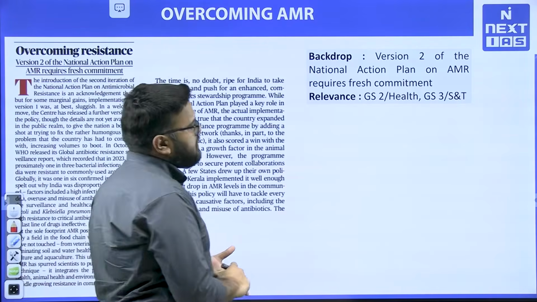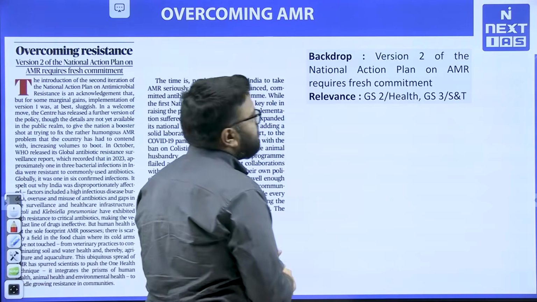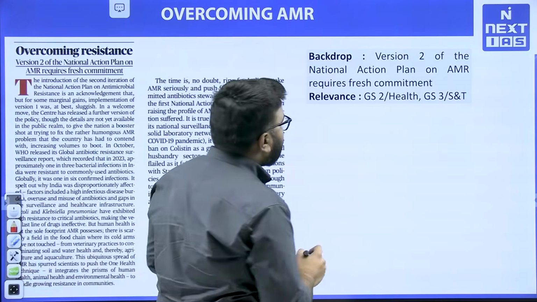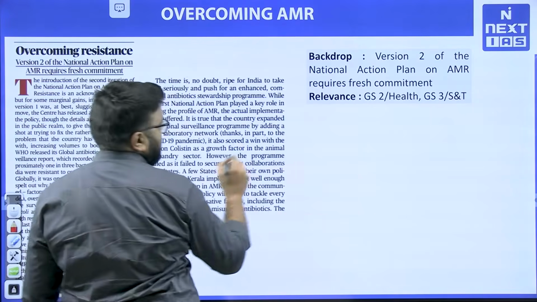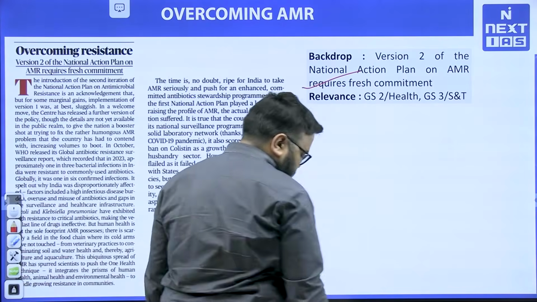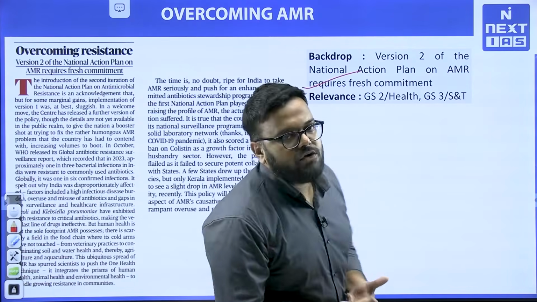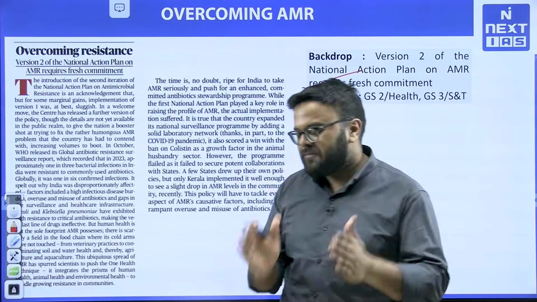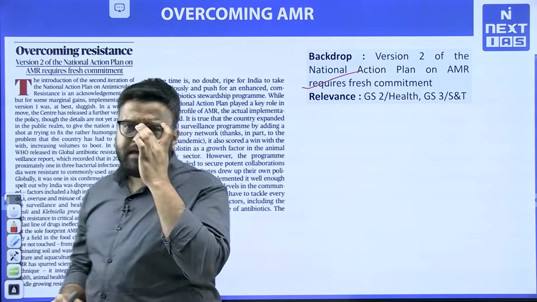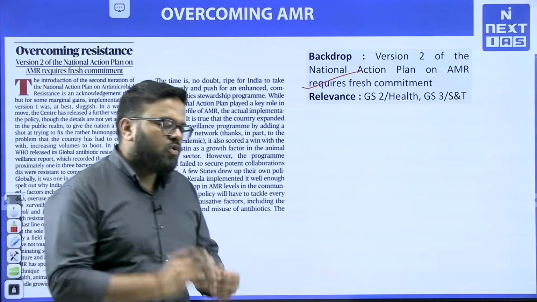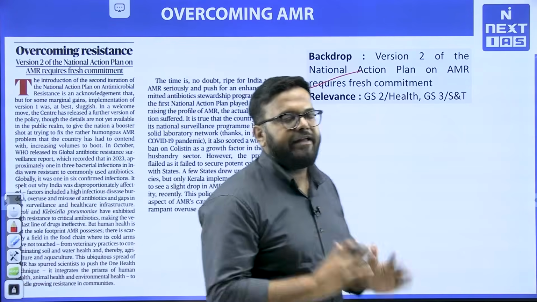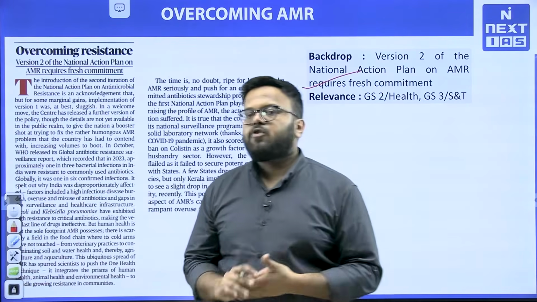So, what has happened is, there is a latest version of the National Action Plan on Antimicrobial Resistance. Essentially, what the government is acknowledging is that our earlier plan, the current plan in operation about AMR, is not enough to control this crisis of antimicrobial resistance that India is facing.